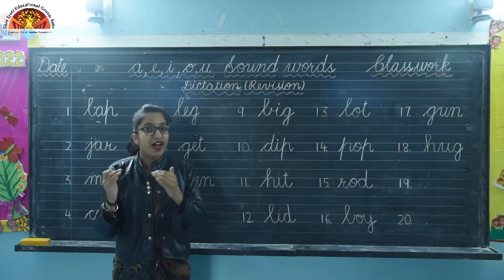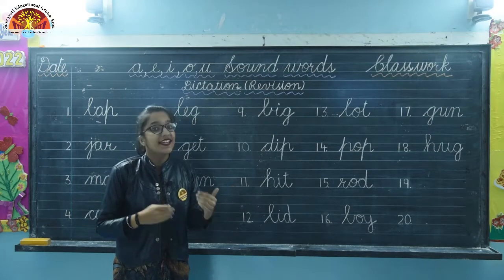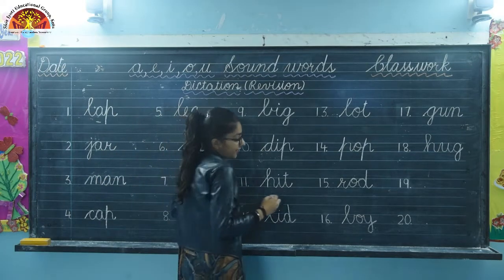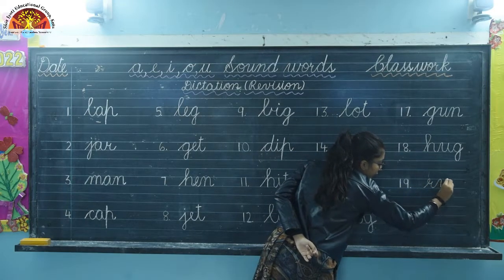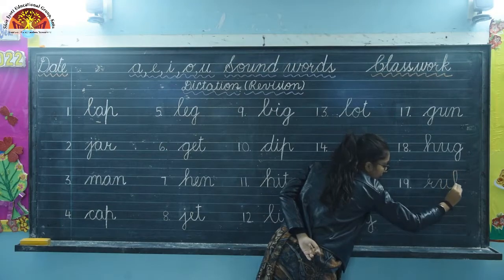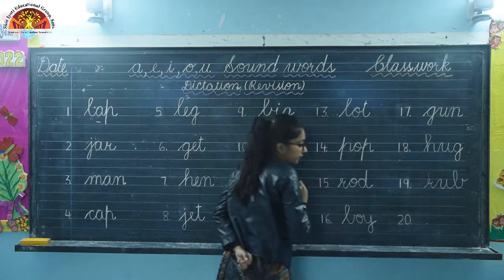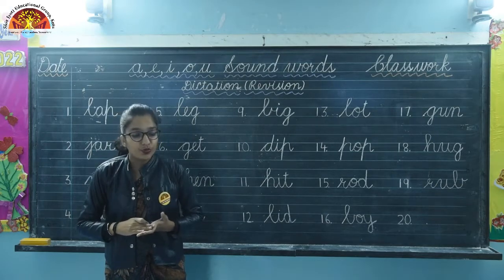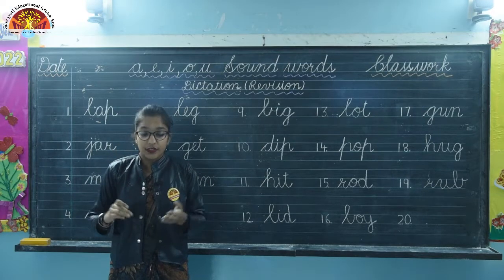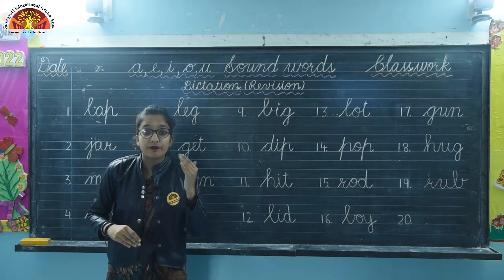It's R-U-B, rub. Okay, so write here R-U-B, rub. Now come to last word. Our last word is but. Okay, so what is the spelling of but?